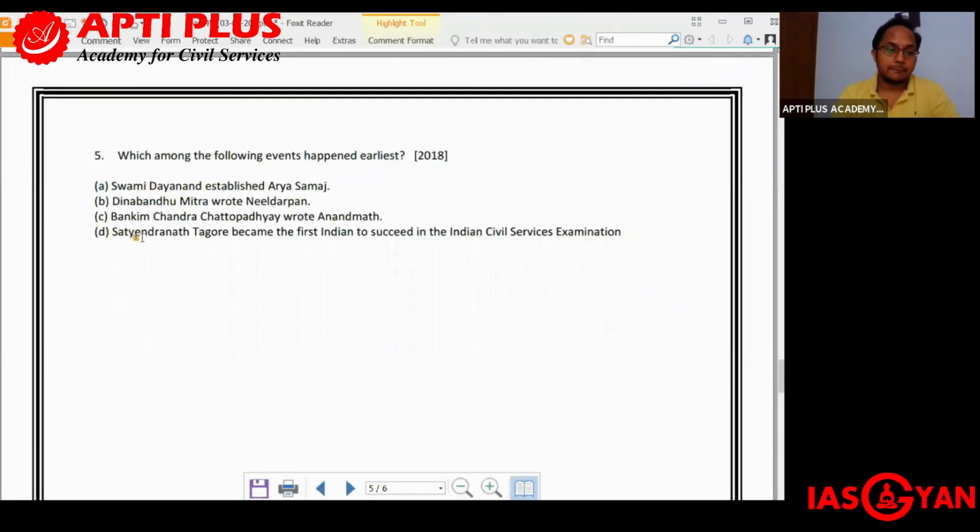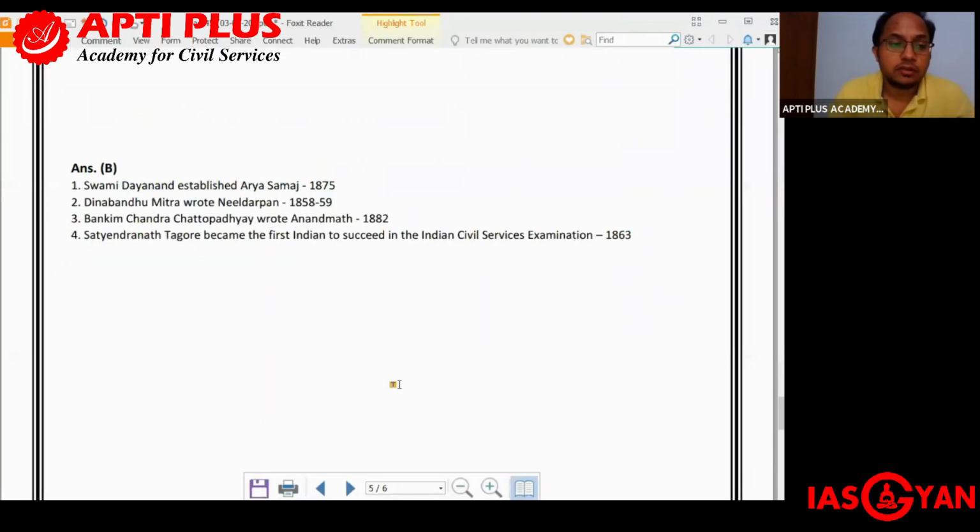And the answer is B, Dinabandhu Mitra wrote Nil Darpan. Let us understand. Swami Dayanand established Arya Samaj in 1875. Dinabandhu Mitra wrote Nil Darpan in 1858-59. Bankim Chandra Chatterjee wrote Anandamath in 1882, and Satyendranath Tagore became the first Indian to succeed in the Indian Civil Services examination in 1863.